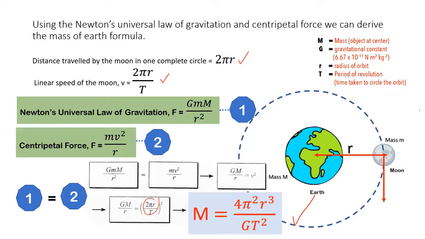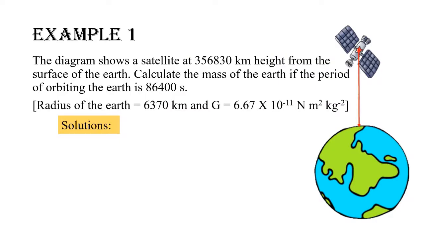Now, let's solve the problems involving the mass of Earth formula. The diagram shows a satellite at 356,830 kilometers height from the surface of the Earth. Calculate the mass of the Earth if the period of orbiting the Earth is 86,400 seconds. Given the radius of the Earth equals 6,370 kilometers and G equals 6.67 times 10 to the power of minus 11 Newton meter squared per kilogram squared.